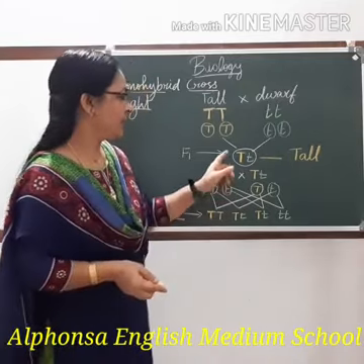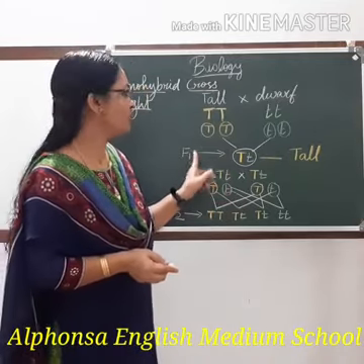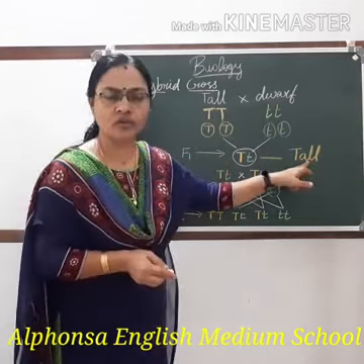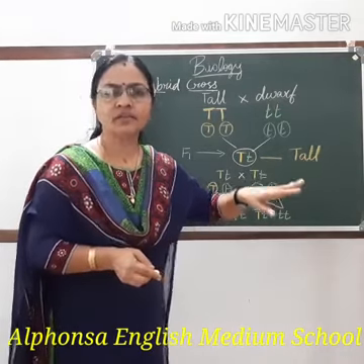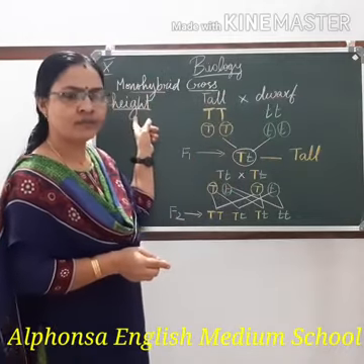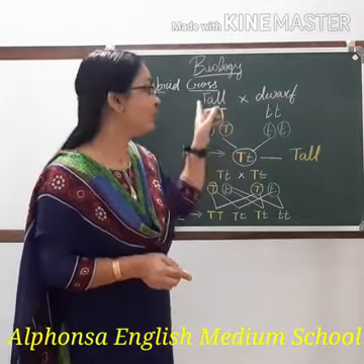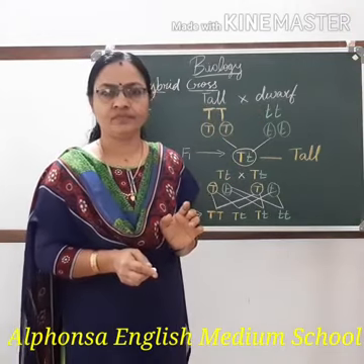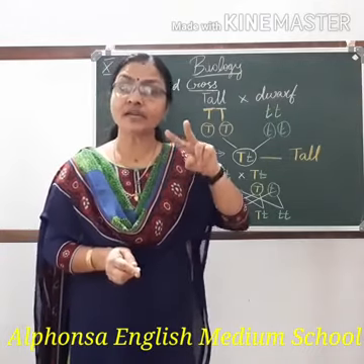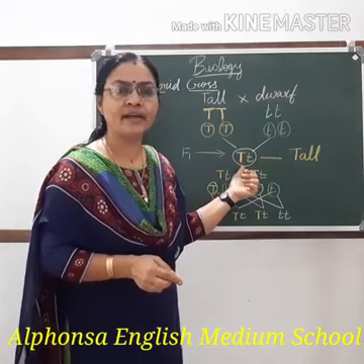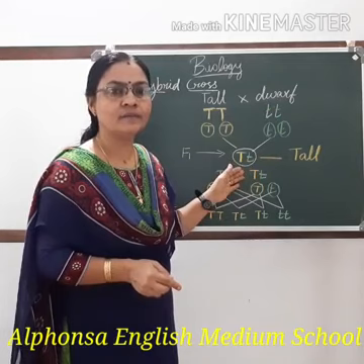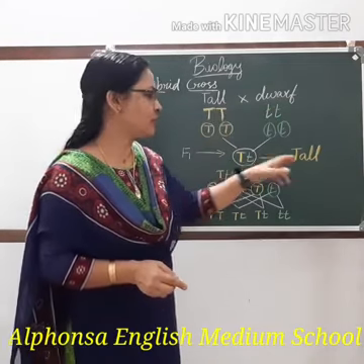Once again I repeat, F1 generation plants were produced by crossbreeding a tall plant with a dwarf plant. All the plants produced in the F1 generation were tall. In all the experiments conducted by Mendel, though he took two contrasting traits for a character, F1 generation plants resembled only one of the parents. So, which parent did it resemble here? Yes, the tall parent. All the plants produced were tall.